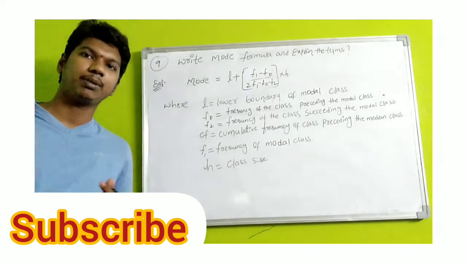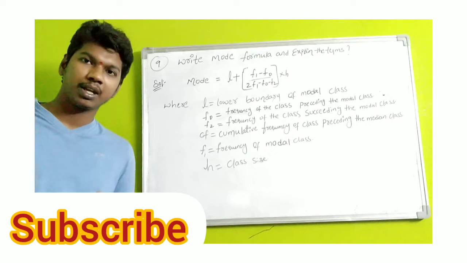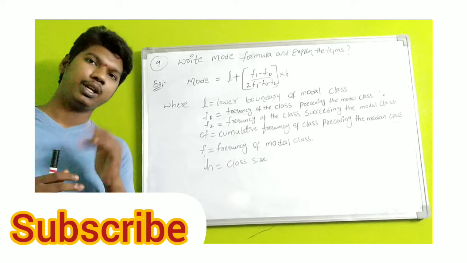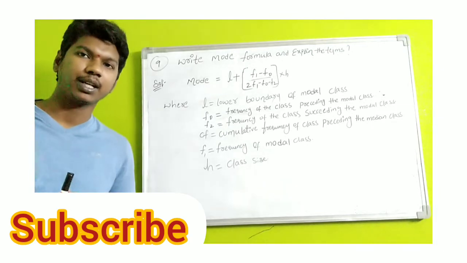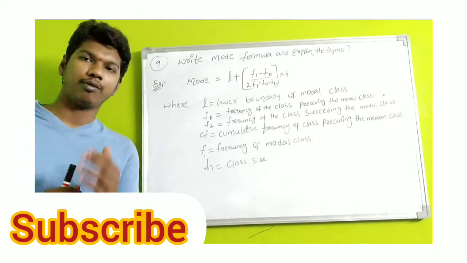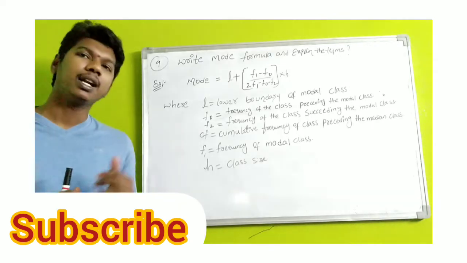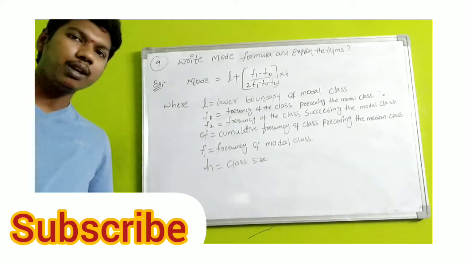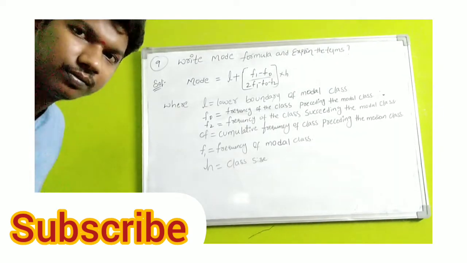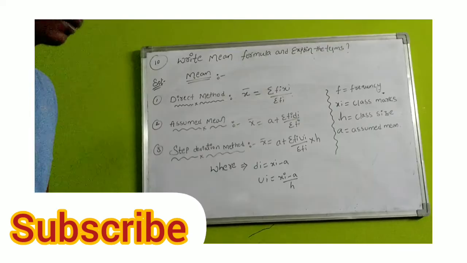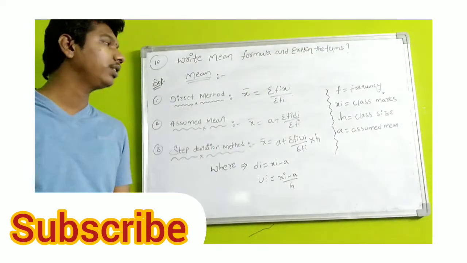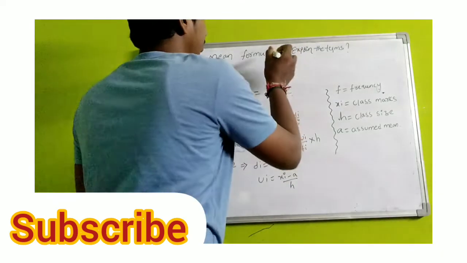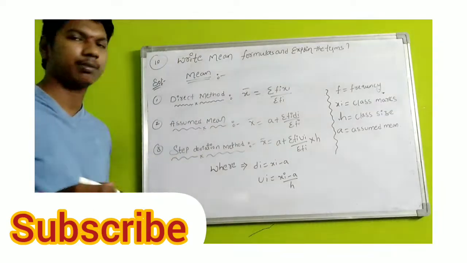Next, one more concept is there, that is the last formula, that is mean. And mean is categorized into three formulas: one is the direct method, one more is the assumed mean, and the final one is step deviation. Okay, let's discuss the three mean formulas also. Now the next question, number 10, is mean. This is the last formula. The 10th question is the last question: write the mean formulas and explain the terms.